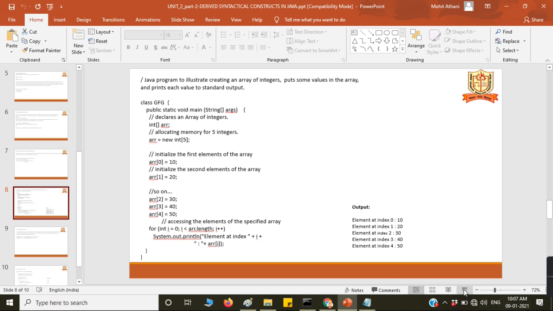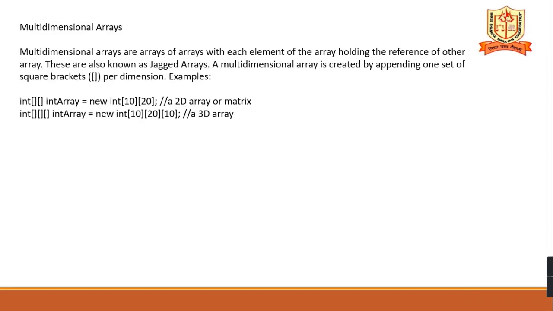And next is what? Multidimensional arrays. Multidimensional arrays are arrays of arrays, with each element of the array holding the reference to another array. They are also known as jagged arrays. The multidimensional array is created by appending one set of square brackets per dimension. Is it clear? Per dimension.